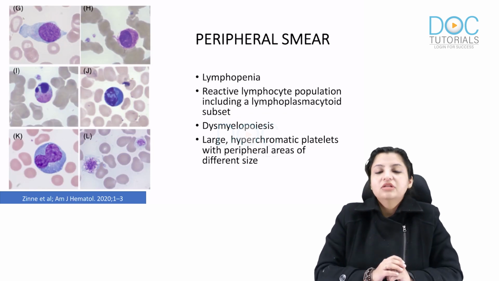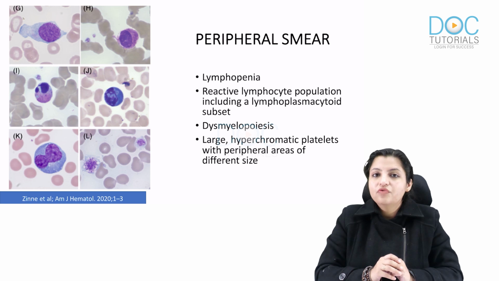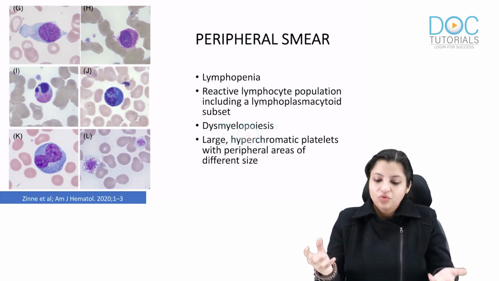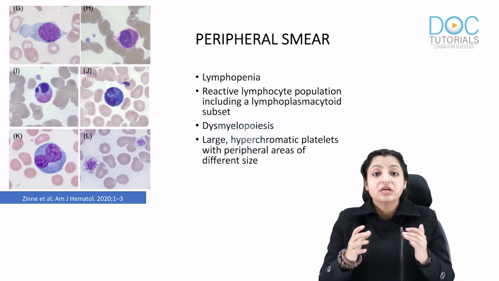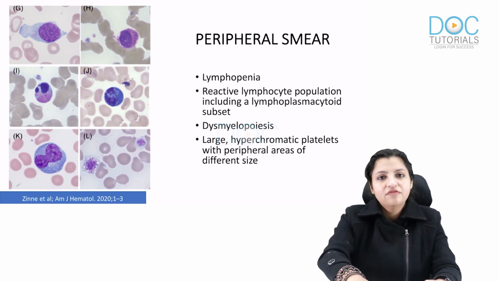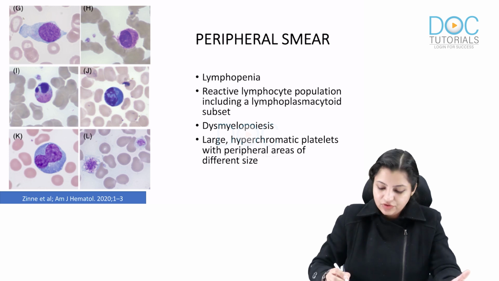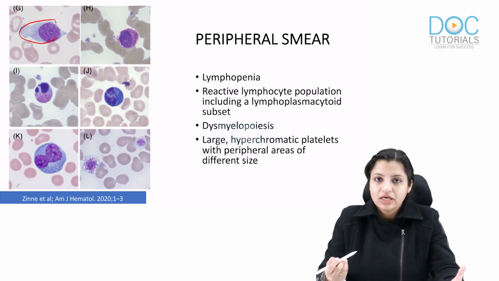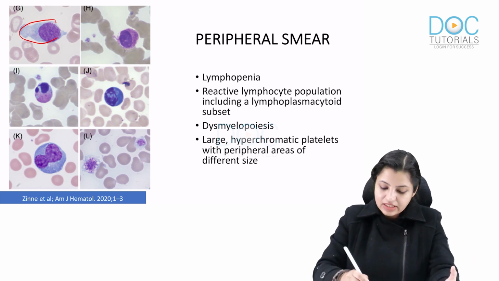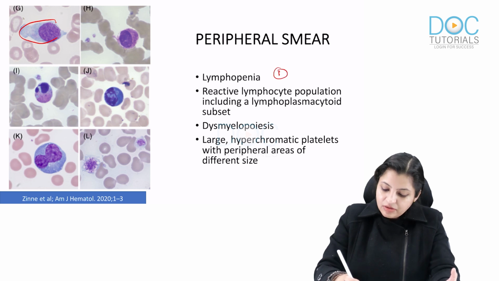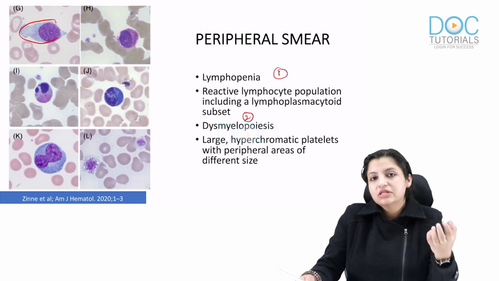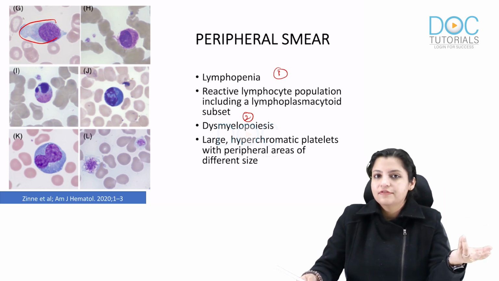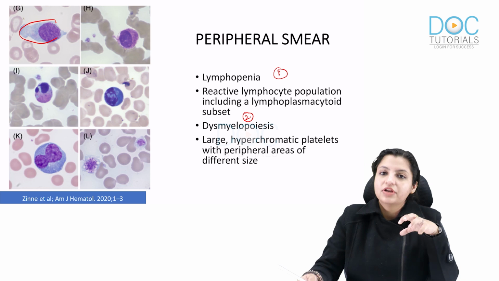Okay, now if you look at the peripheral smear of patients of COVID, the findings are going to be very important again. The patient is going to have lymphopenia, you already know, but lymphopenia is associated with reactive lymphocytes. Any viral infections are associated with reactive lymphocytes. So here also you see lymphocytes with abundant blue cytoplasm, they become reactive lymphocytes. That's number one. Number two, the important finding seen here was that some of the lymphocytes become lymphoplasmacytoid. These are also a type of reactive lymphocytes. So here we have a lot of reactive lymphocytes.